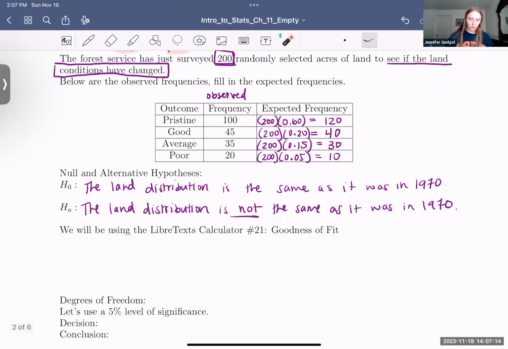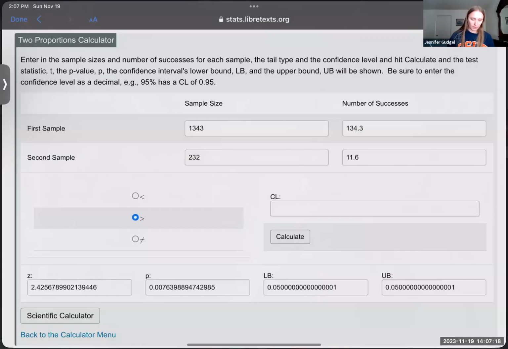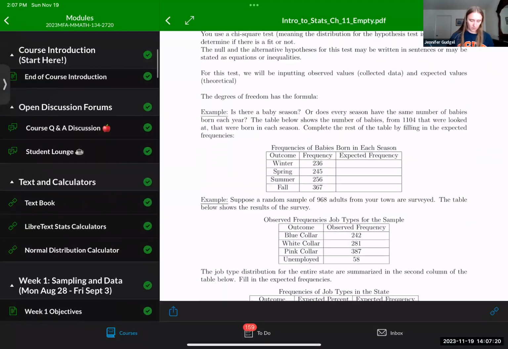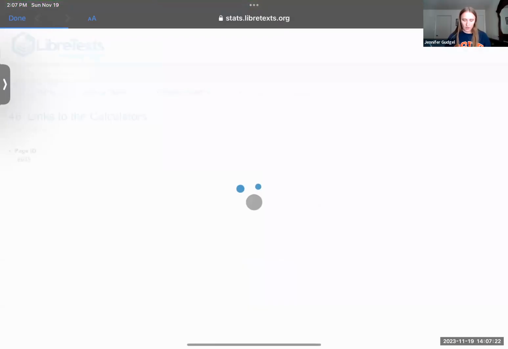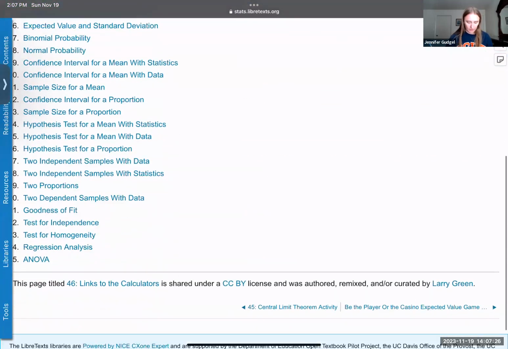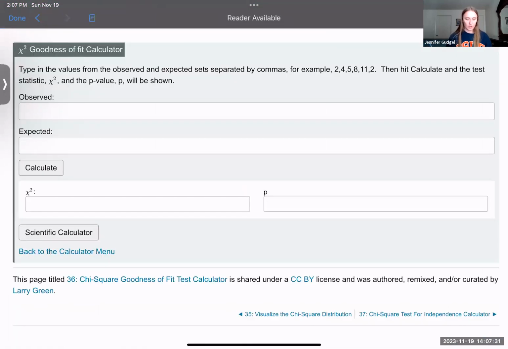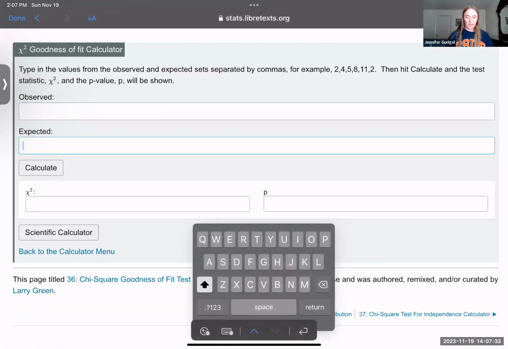So we are going to use a LibreText statistics calculator for this. We're going to go to those calculators in our course, LibreText statistics calculator. We are going to go down until we see the goodness of fit. That's what we're selecting. Observed and expected.